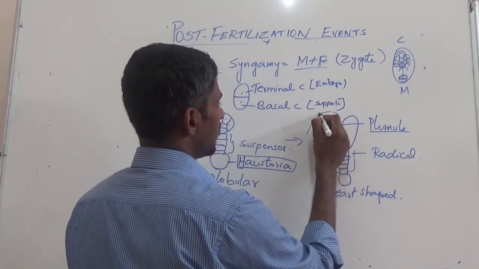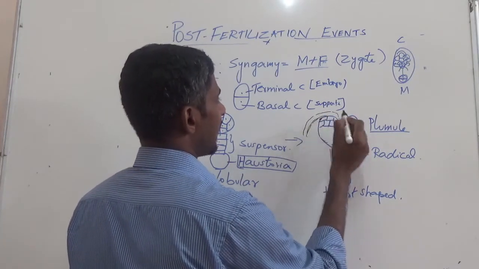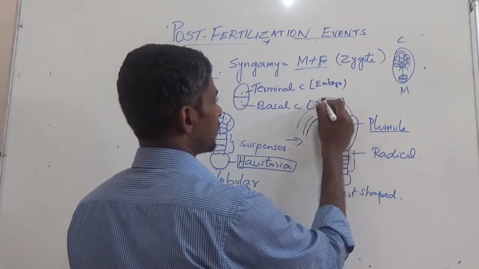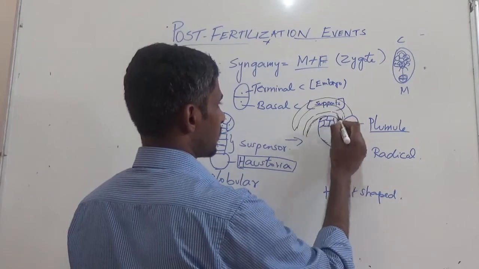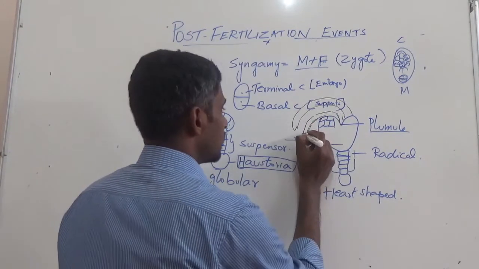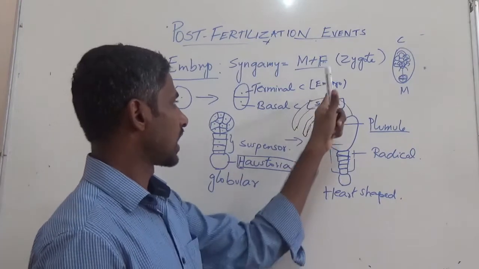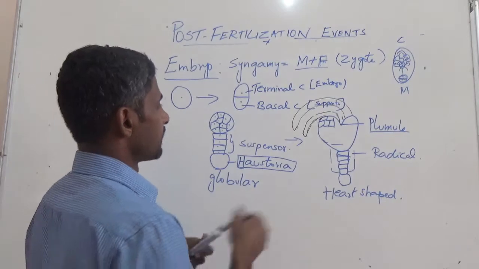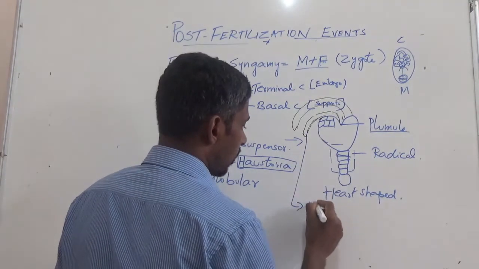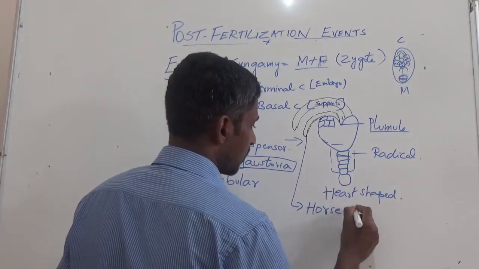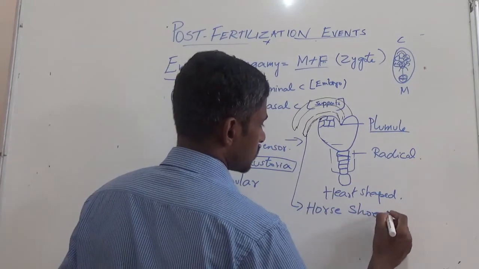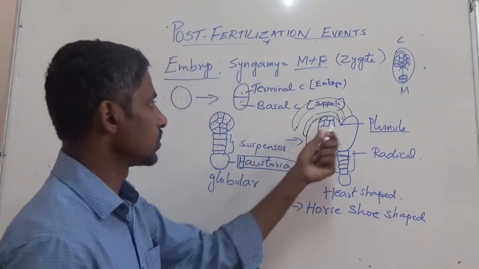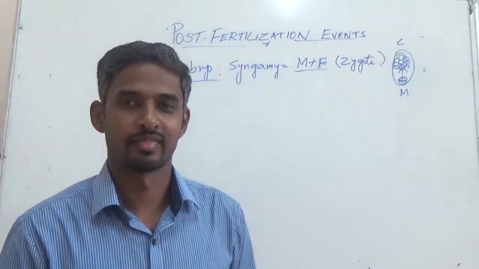Here also it keeps growing like this, and then it starts bending. So two cotyledons are getting developed, and this stage of embryo is called horseshoe shape. It looks like a horseshoe, and therefore this embryo is referred to as the horseshoe shaped embryo.